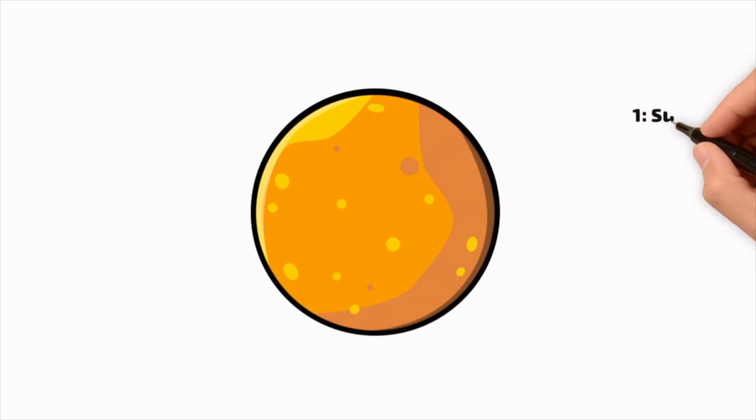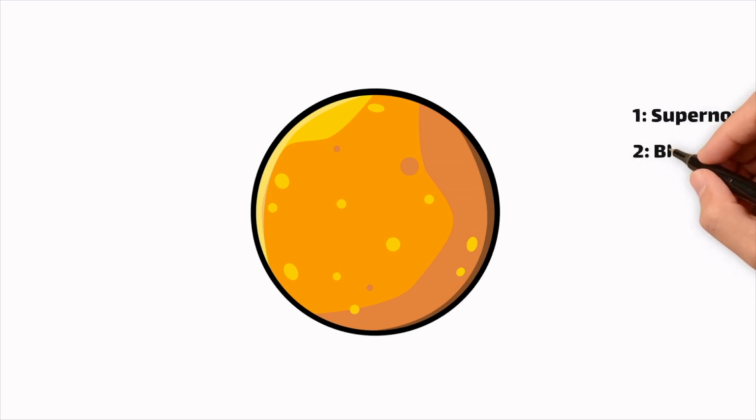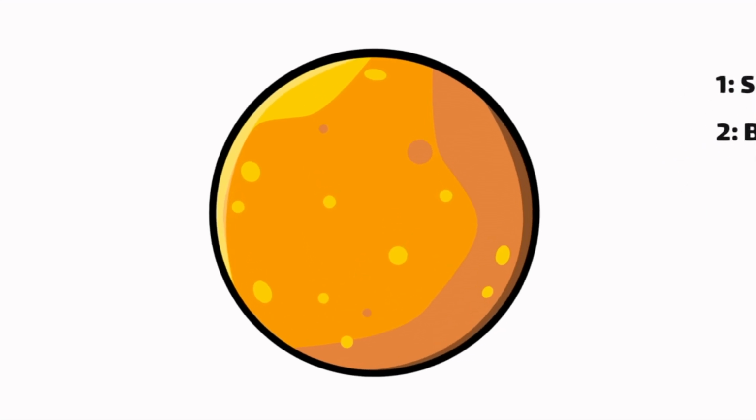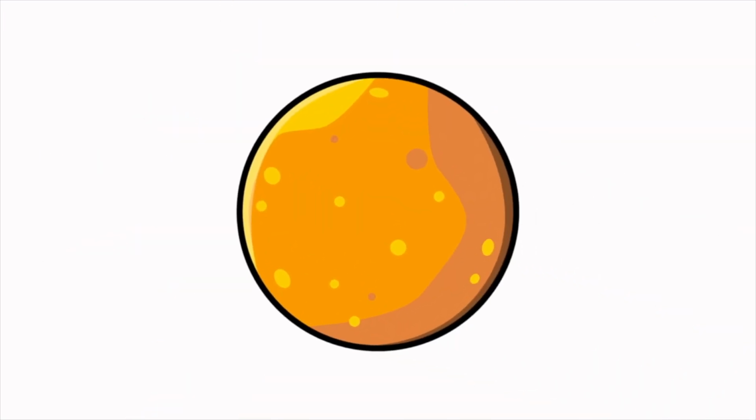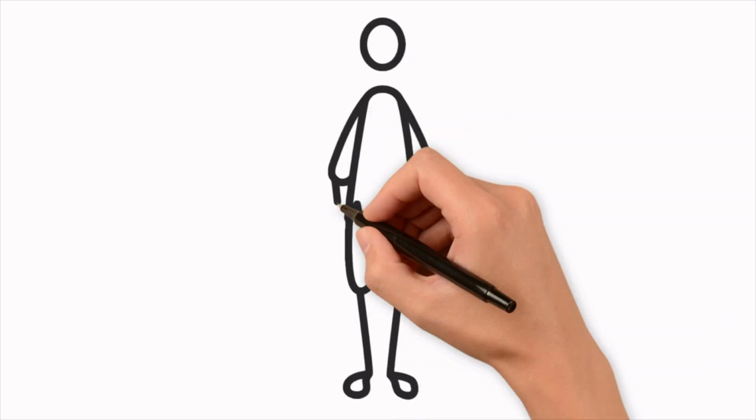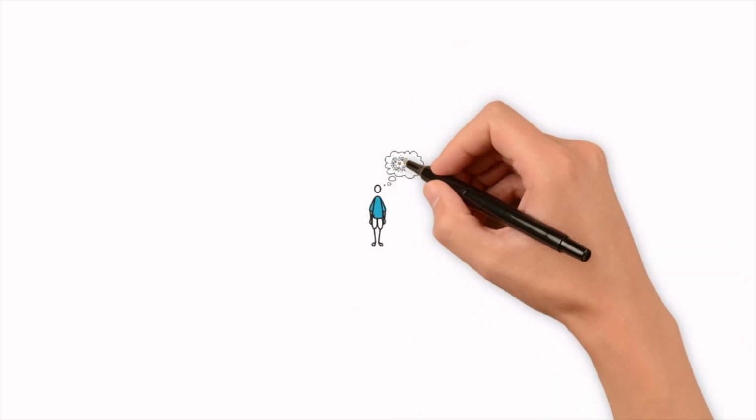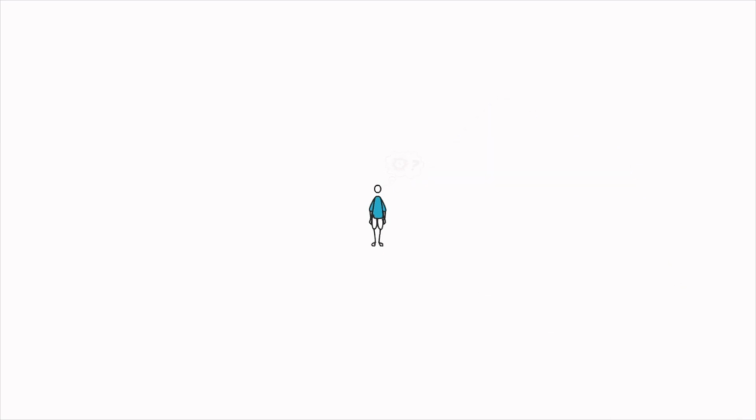Two things can occur at the end of this shrinking. The star becomes a supernova or becomes a black hole. Neither of these options are a good thing for a person shrinking. A supernova is a star exploding, and a black hole is an object with gravity so strong that nothing, not even light, can escape its gravity. Now, obviously, a shrinking person is not going to go supernova, but if they become small enough, they will become a black hole.